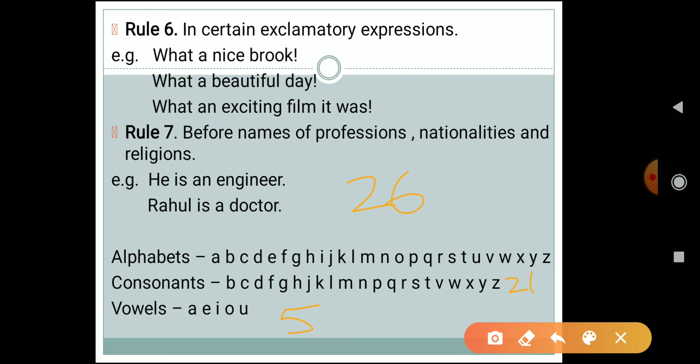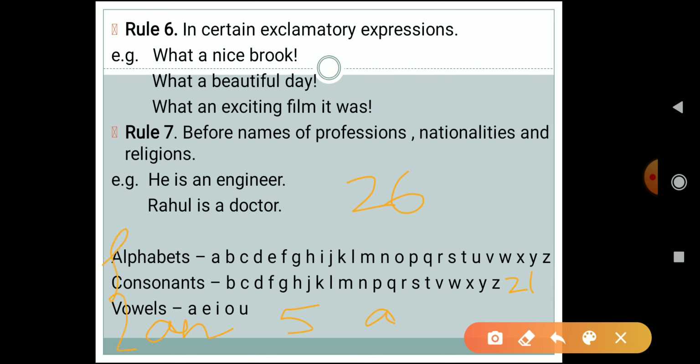And generally we are taught since class 1 that whenever we see a consonant word, we have to use a. And whenever we see a word starting with a vowel letter, we have to use an, right? So this is a general, traditional rule which we have been following since class 1. So why have I written this?